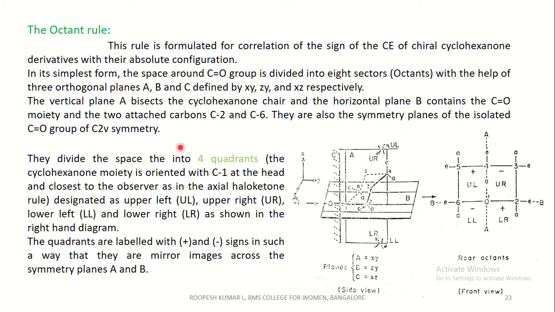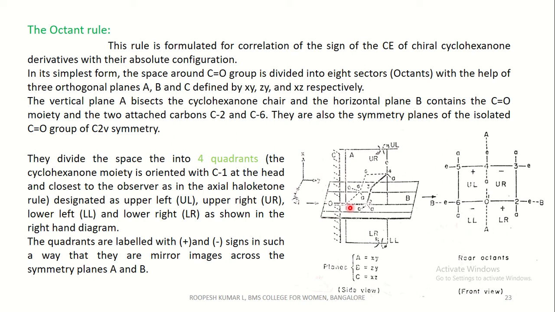This vertical plane A bisects the cyclohexanone chair. You can see here I have drawn this cyclohexanone. This is a carbonyl group. This is the cyclohexanone moiety chair, and the horizontal plane B contains the carbonyl moiety and the 2 attached carbons C2 and C6.